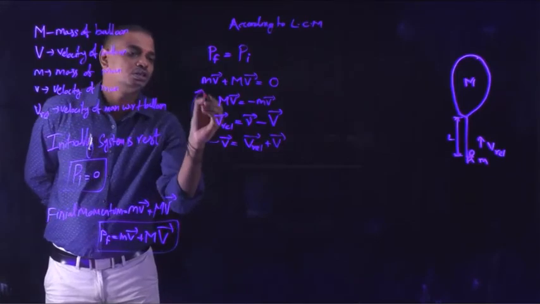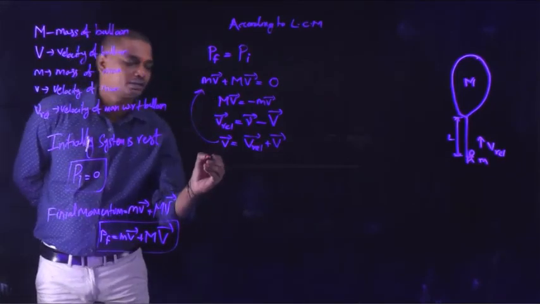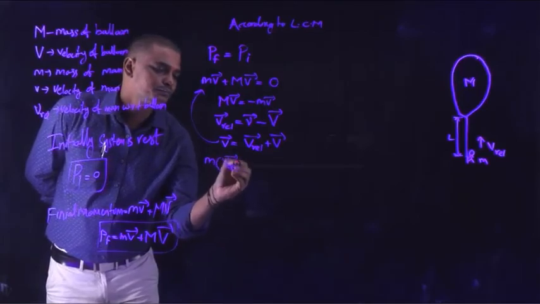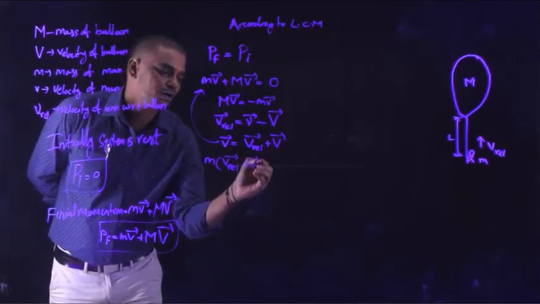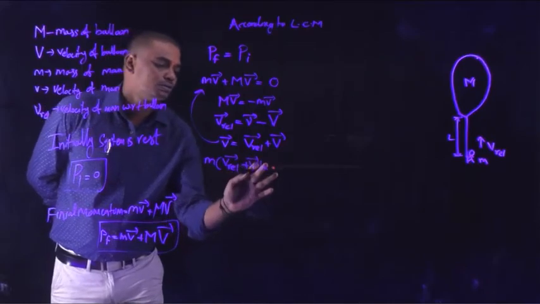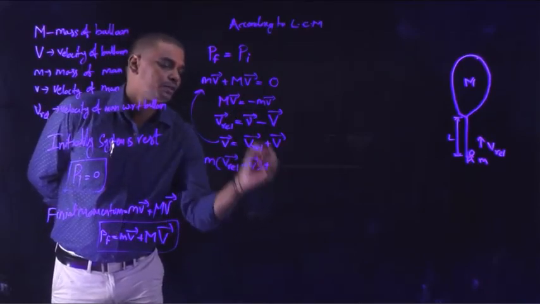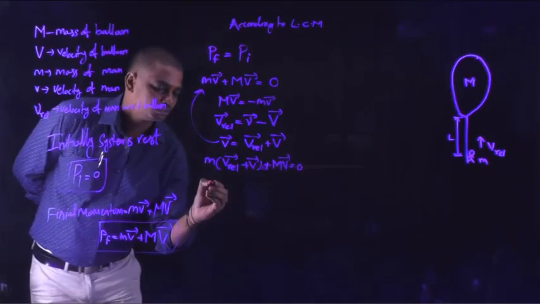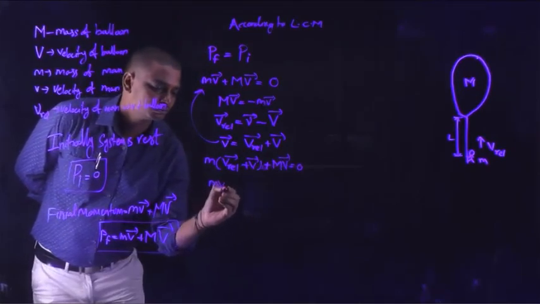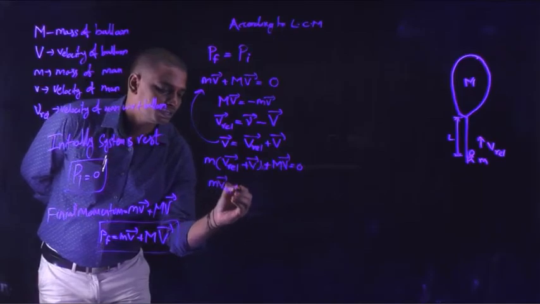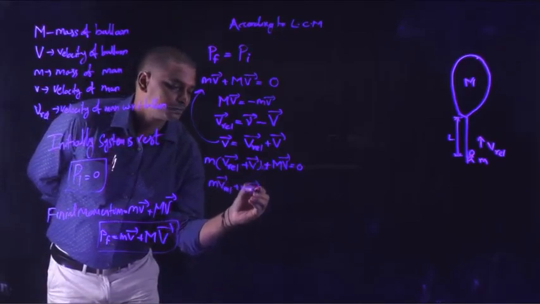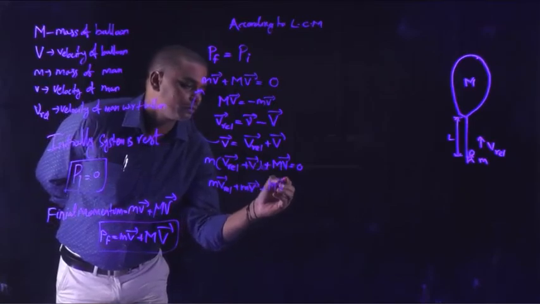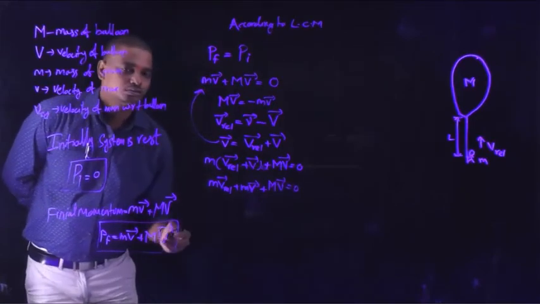Substituting this in the above equation, we get small m into (V relative bar plus capital V bar) plus capital M into capital V bar is equal to 0. From which we can modify it as small m V relative bar plus small m capital V bar plus capital M capital V bar is equal to 0, right?